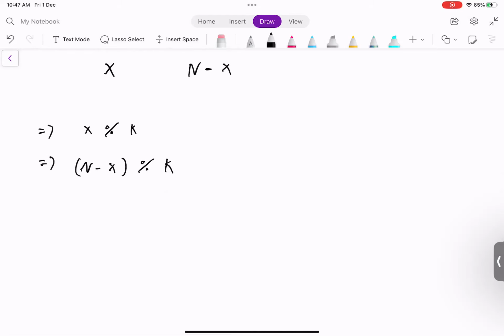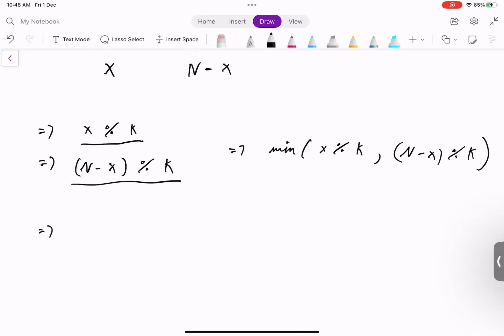Now, among these, our aim is to pair as many boys and girls as possible. So we know these many boys are there and these many girls are there. So the maximum number of pairs that we can form is the minimum of leftover boys and leftover girls. These many pairs can be formed.